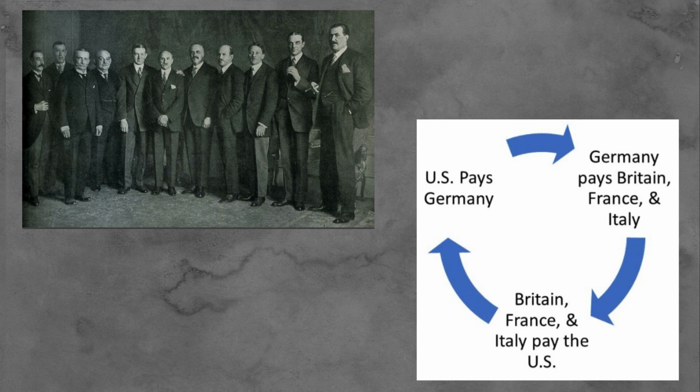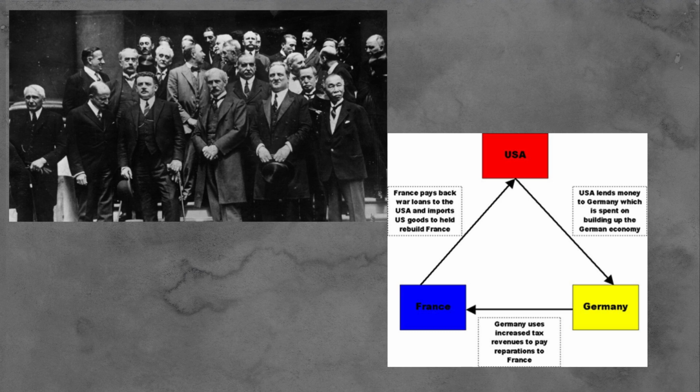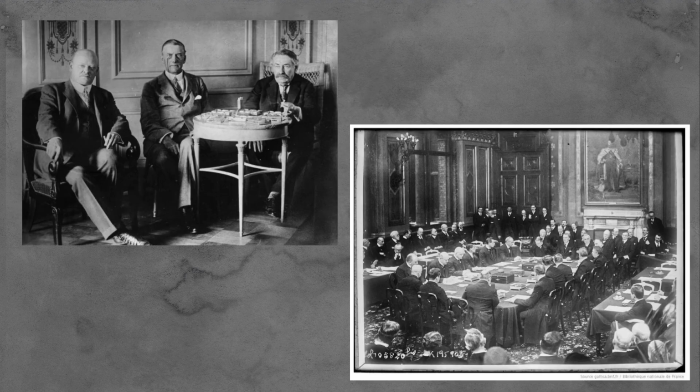A turning point in improving relations was the Dawes Plan of 1924, an agreement that restructured Germany's reparations. By making payments more manageable, it led to the withdrawal of French and Belgian troops from the Ruhr. The impact was significant: it eased immediate conflict, stabilized Germany's economy, and marked the beginning of more cooperative international relations.